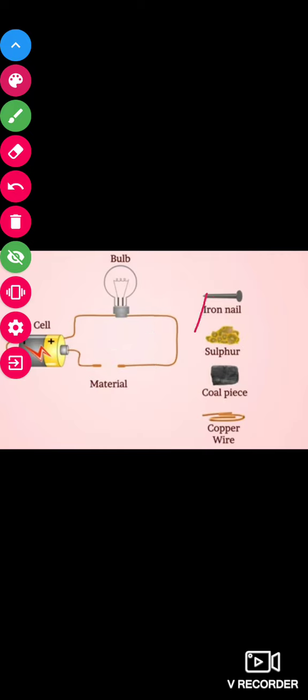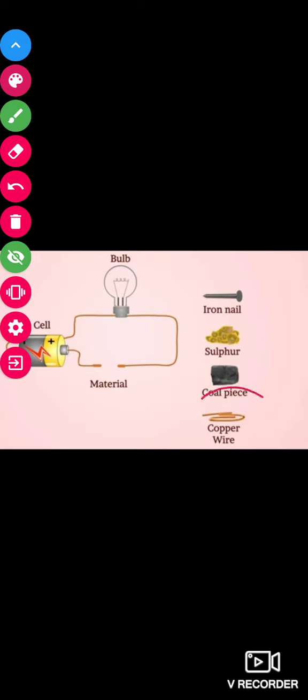When you place this iron nail, it's a metal, the bulb will start glowing. When you place this sulfur, which is a non-metal, the bulb will not glow. Again, when you place this coal piece, the circuit will be closed, but you will see the bulb will not glow.